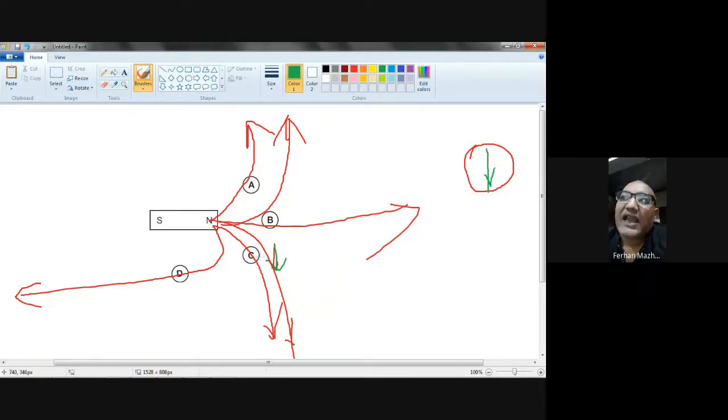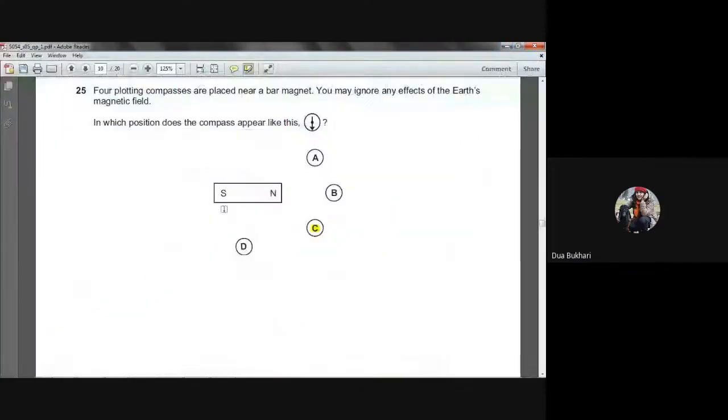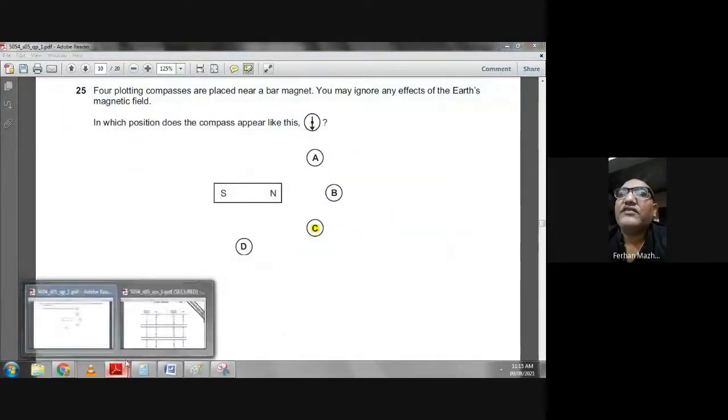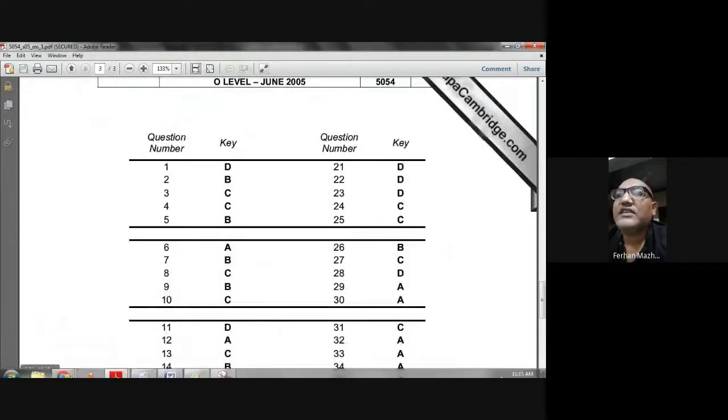Wherever the lines are going downward. So where are the magnetic lines going downward? At C. Okay, you understand? Yes sir. So question number 25, C is the choice.